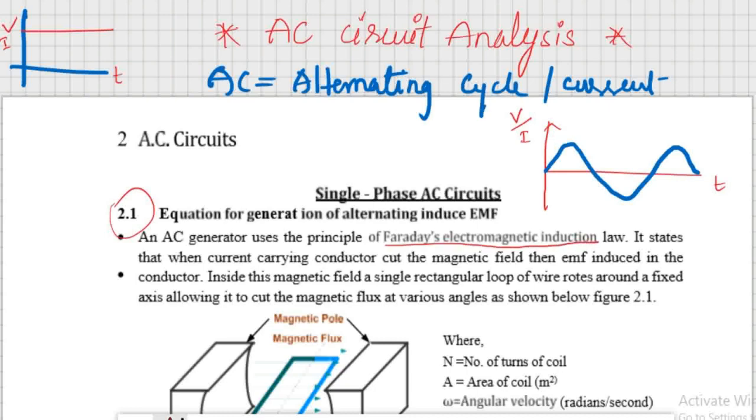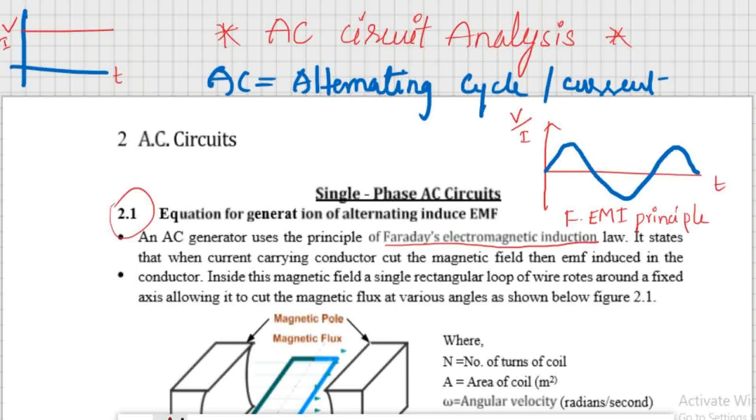I can say the father of electricity is Faraday. Faraday's electromagnetic induction, famously called Faraday's EMI principle. Generation of electricity is based on this principle.